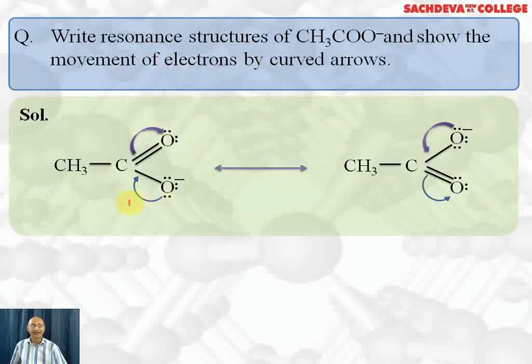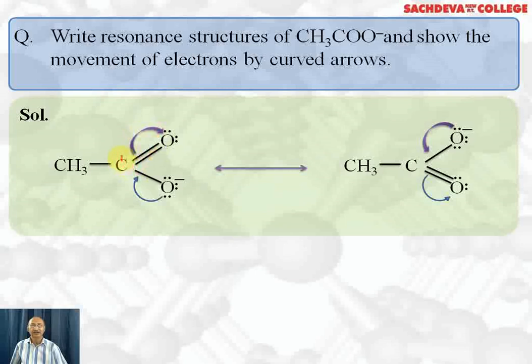This is acetate ion. In acetate ion, this oxygen is negatively charged and it has three lone pairs of electrons. This lone pair of electrons takes part in double bond formation. This pi electron shifts to oxygen so that oxygen will have 6 electrons and become negatively charged.